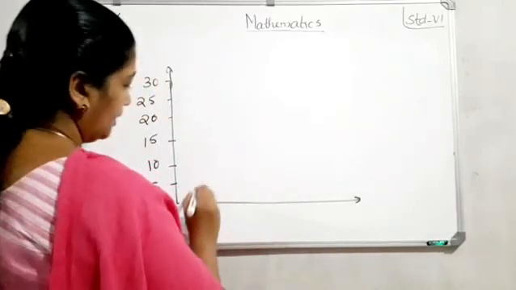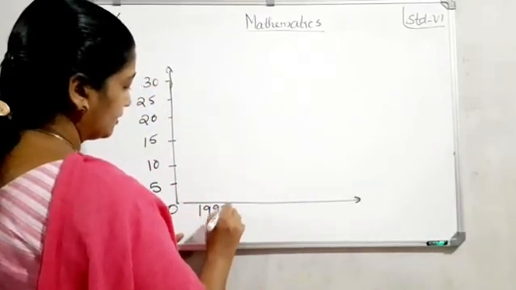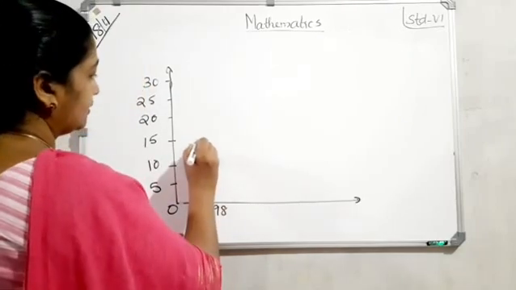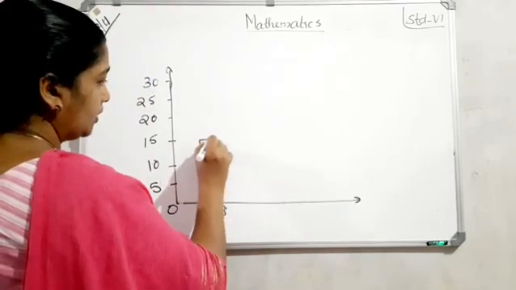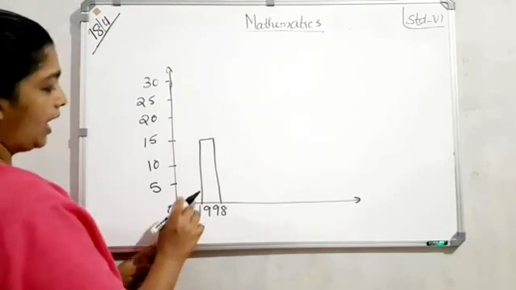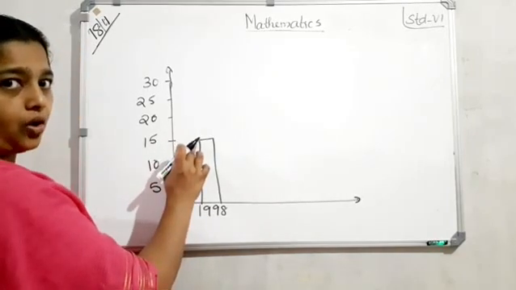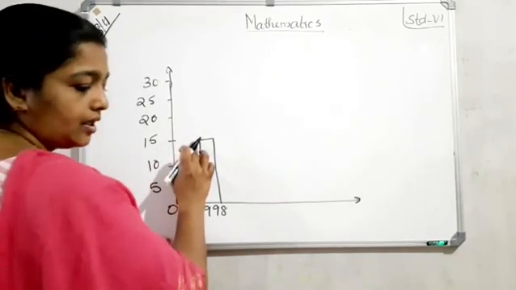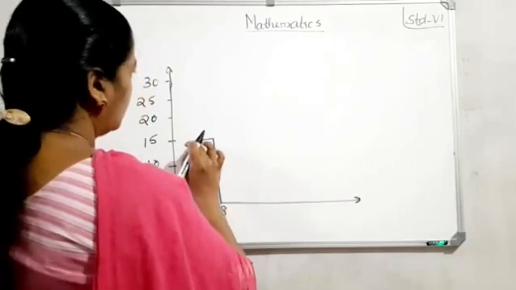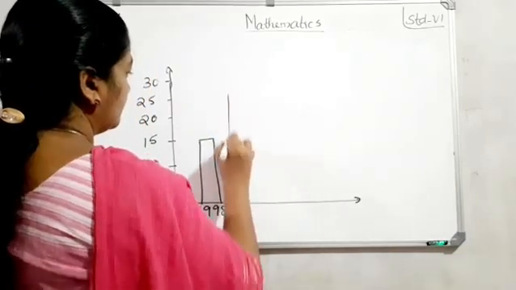Next one, 1998, up to 15. So you must draw up to 15. Clear? Yes. Next, 1994.